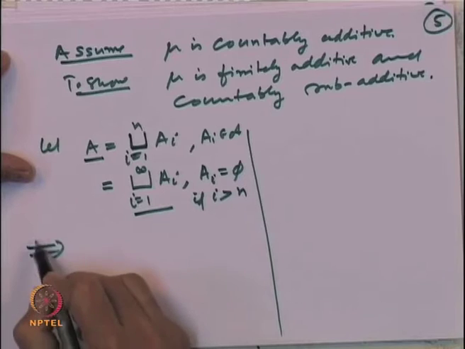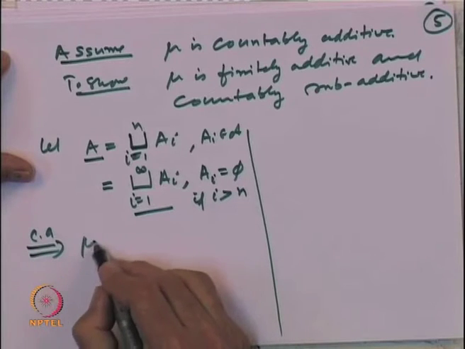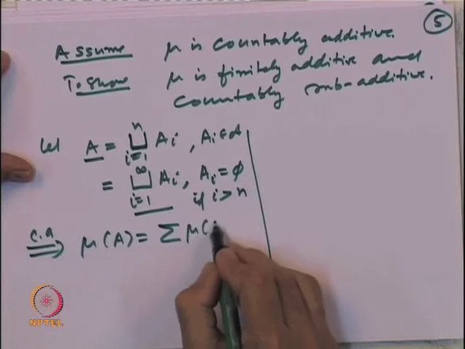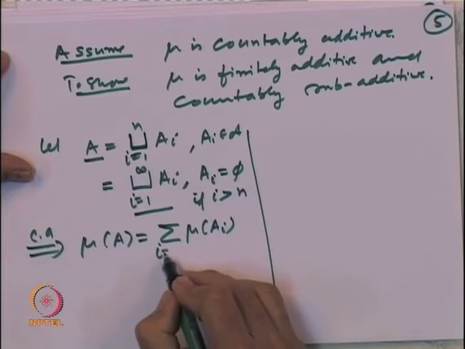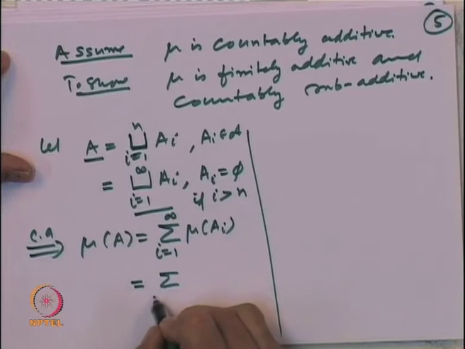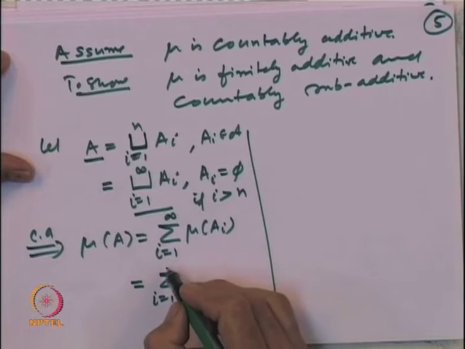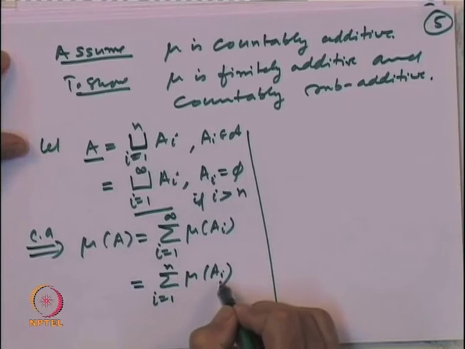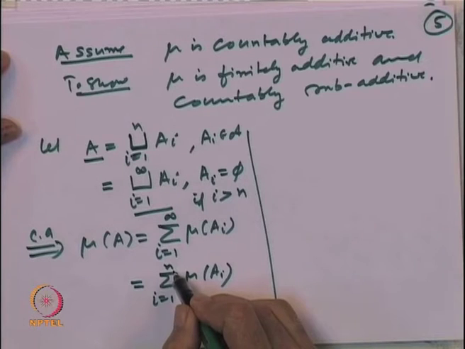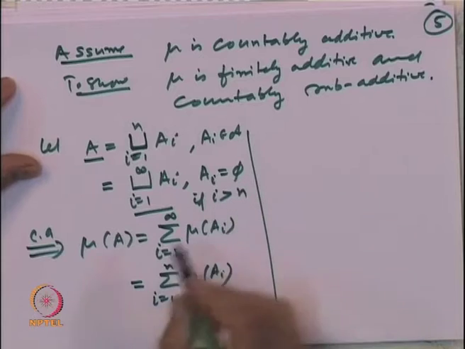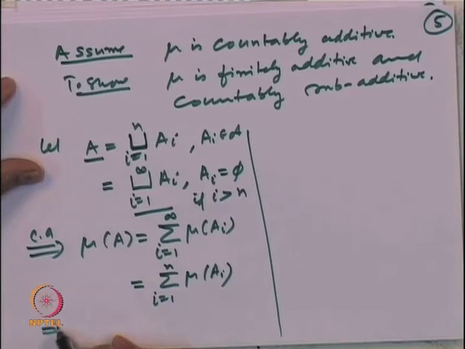So, by the countable additive property, mu of A is equal to the summation of mu of A i, i equal to 1 to infinity, but that is the same as sigma i equal to 1 to n mu of A i, because for i bigger than or equal to n plus 1, the sets are empty and mu of the empty set is given to be 0. Therefore, mu is finitely additive.